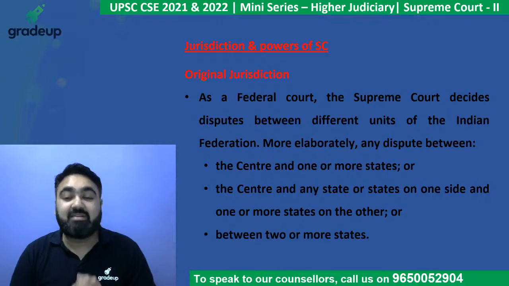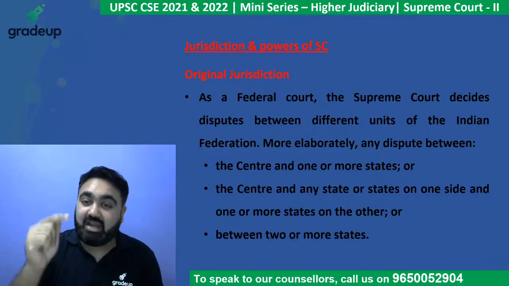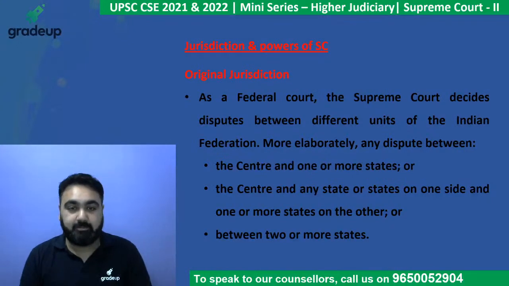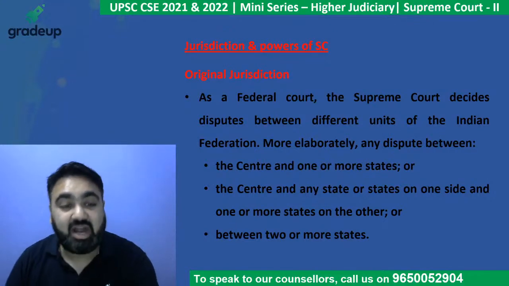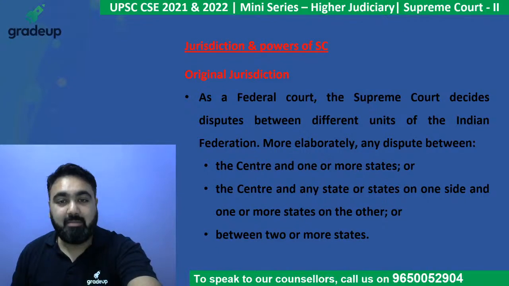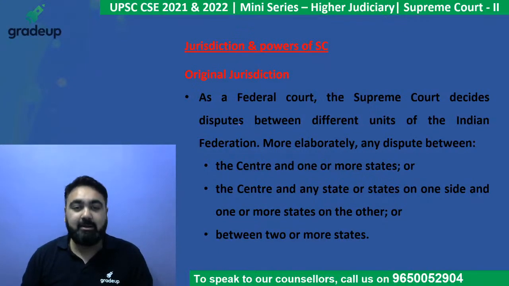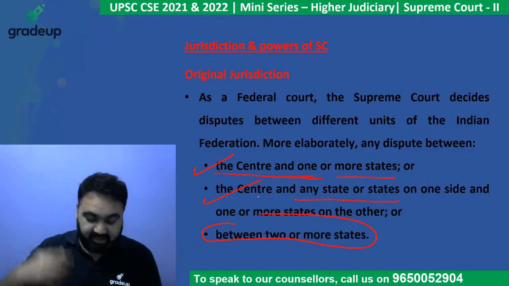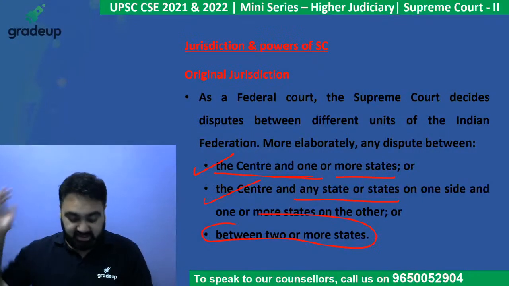Original jurisdiction means the cases which start at the Supreme Court level only, for which you don't have to go to any lower judiciary, but you start from the Supreme Court, like Center versus State, Center versus one or more than one states, Center and one state versus the other state, any case between two states, let's say Maharashtra versus West Bengal, Punjab versus UP.